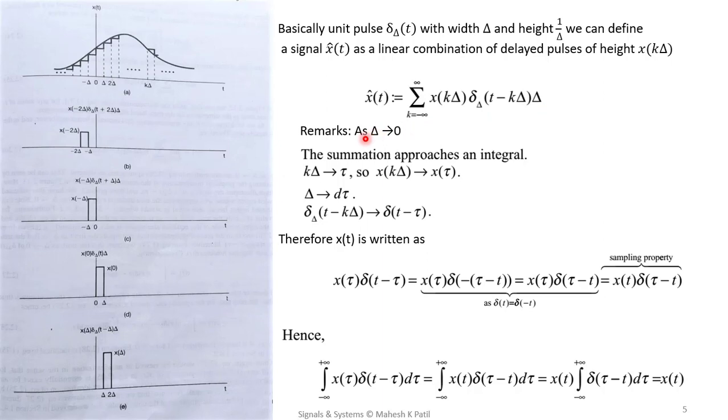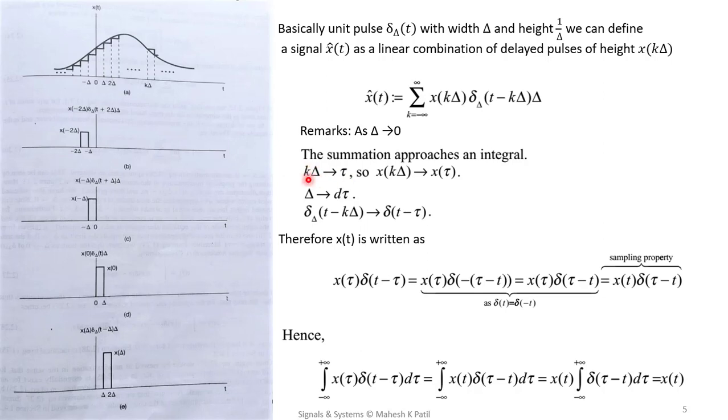Now we already considered that this delta is tending to 0. So if delta is tending to 0, then k delta will tend to tau. Tau is the small dummy variable we considered.